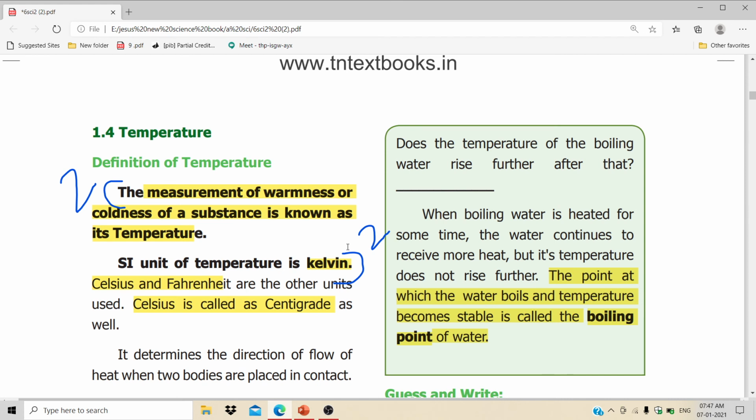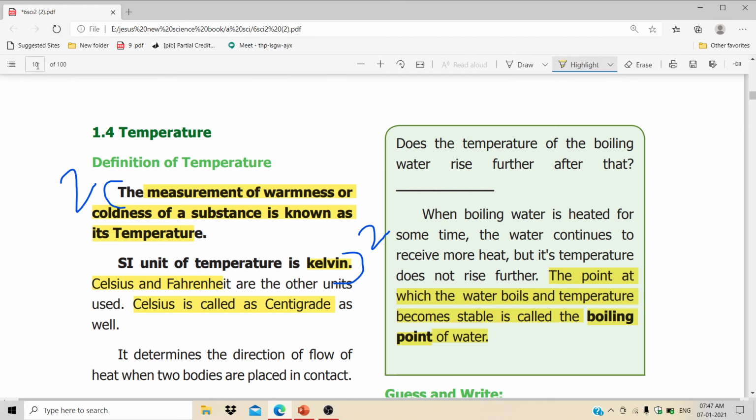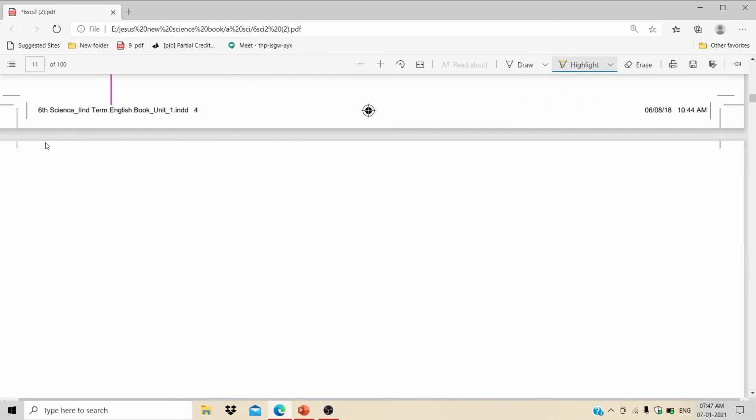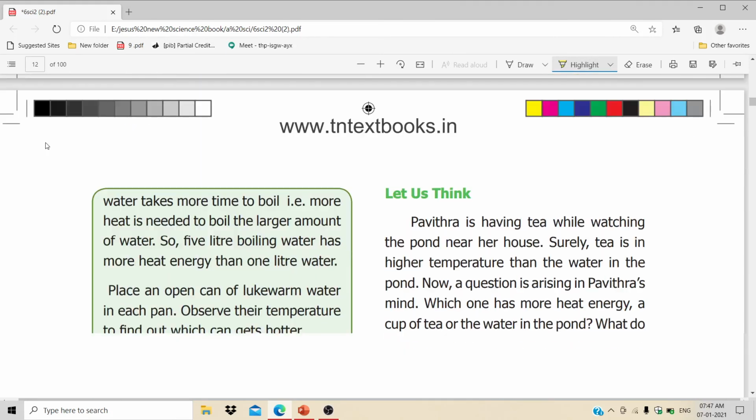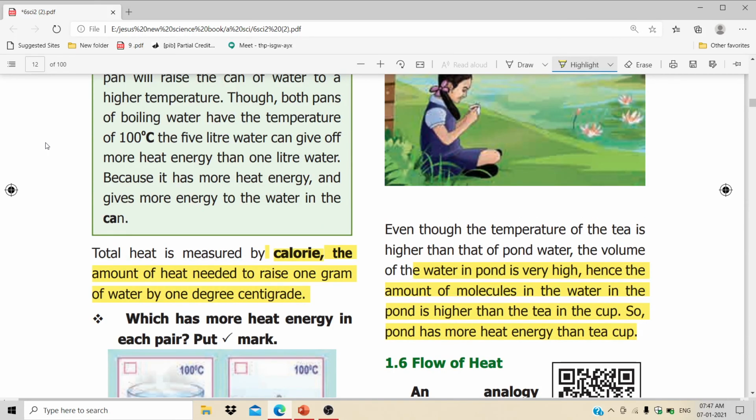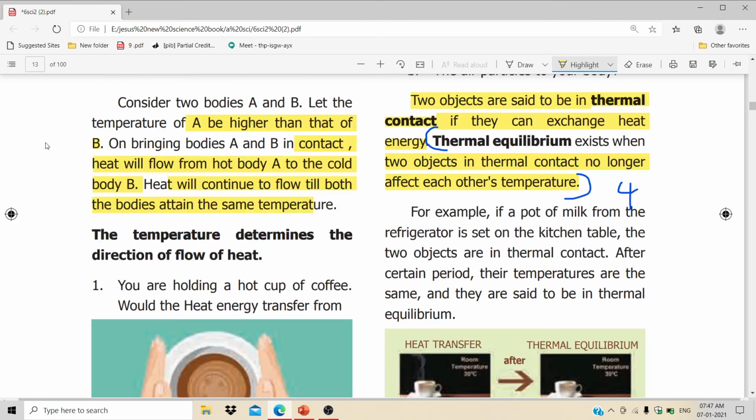And the fourth question is, what do you mean by thermal equilibrium? Page number 7. Mark this. Thermal equilibrium to the other's temperature.